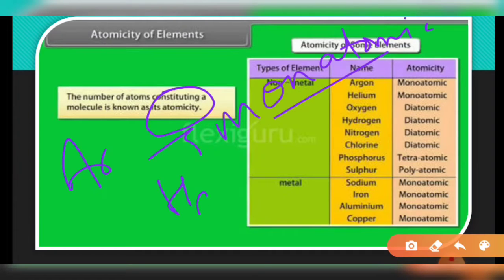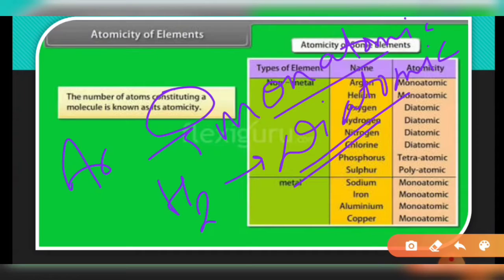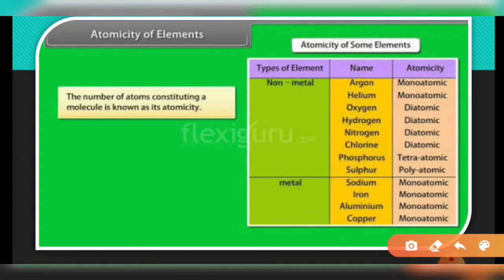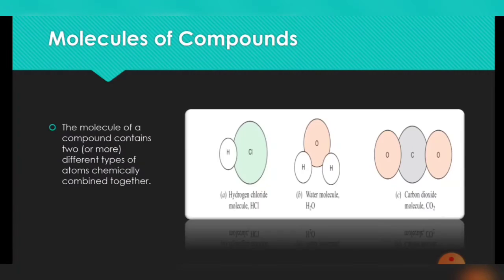Next is hydrogen. Hydrogen is always found in the form of H2, so it is diatomic. Di means two, so the atomicity of hydrogen is 2. Chlorine, again 2, that means diatomic. Other than this, P4 and sulfur S8 are polyatomic. Poly means many. So the number of atoms of the same kind joining to form a molecule of an element is its atomicity. It could be monoatomic, diatomic, triatomic, tetraatomic, or polyatomic.